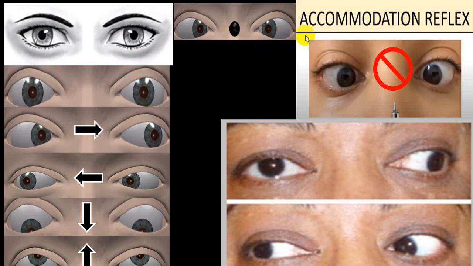Accommodation does not include inner gaze movements. There is a separate center for accommodation reflex. We are not going to discuss that.